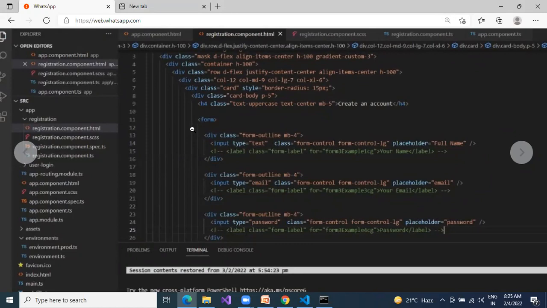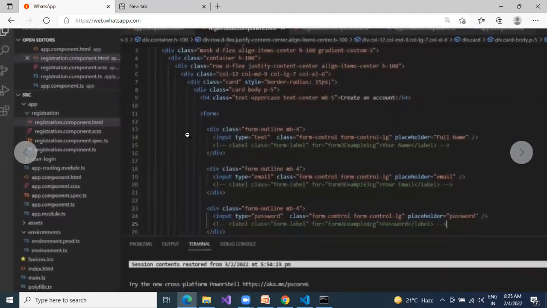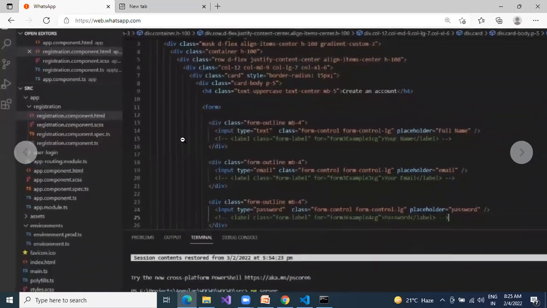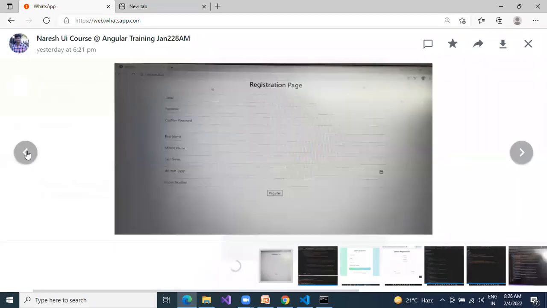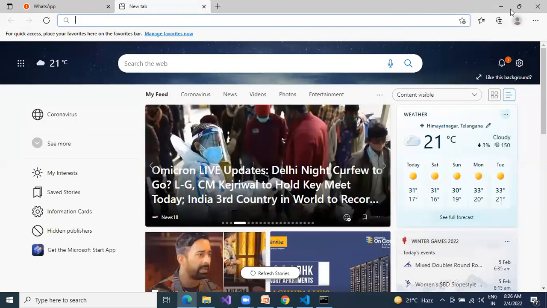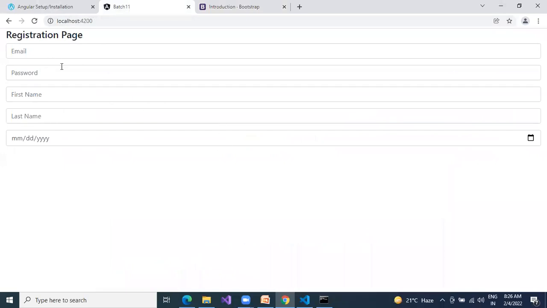Keep our code as simple as possible, only 2 to 3 lines of CSS, that's it. This is also fine. But if you see, they thought like you wrote rich code, but keep it as simple as possible. Next, this is one person. Whoever is done, please post the code, either as a screenshot or in the group. From tomorrow onwards we will post on the web. I will give the link. Next, email, password, name, last name, date of birth.